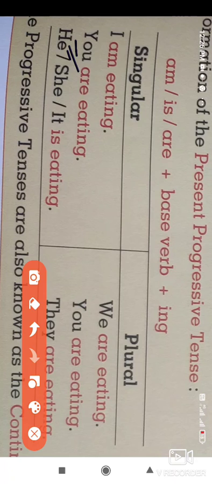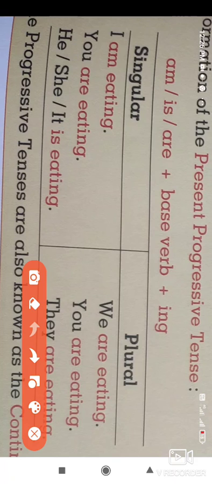So you are eating. Singular: he, she or it is eating. Here the verb is used in the singular form of the present progressive tense.